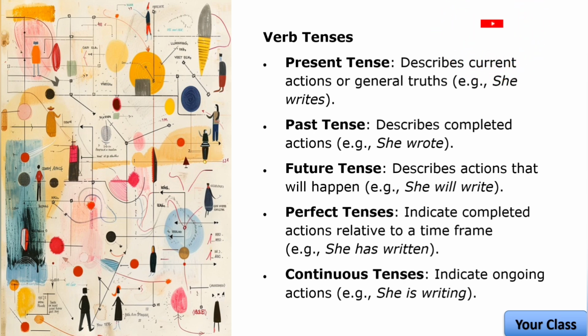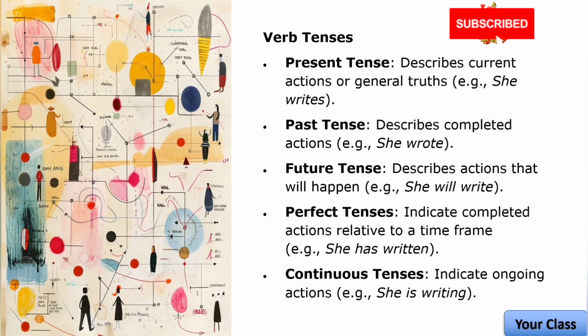Number 2, past tense describes completed action. The past tense is used to describe actions that are completed and happened before now. It's a way to talk about something that has already taken place. Simple past describes an action that occurred in the past and is finished. For example, she wrote a letter yesterday. Here, the action of writing happened and is now complete.